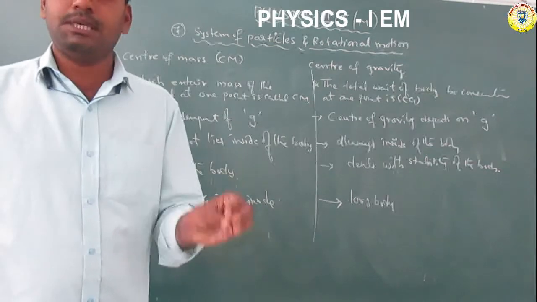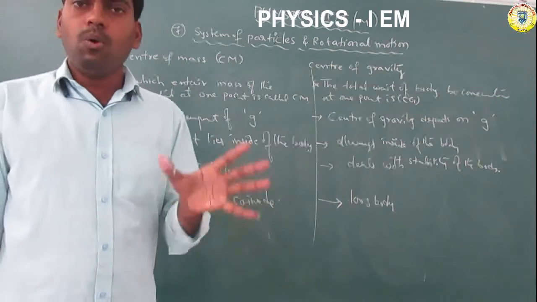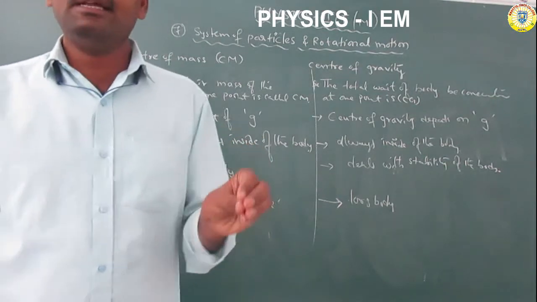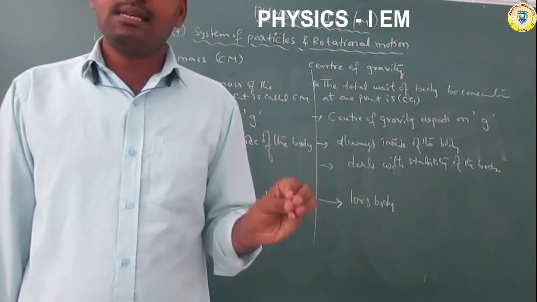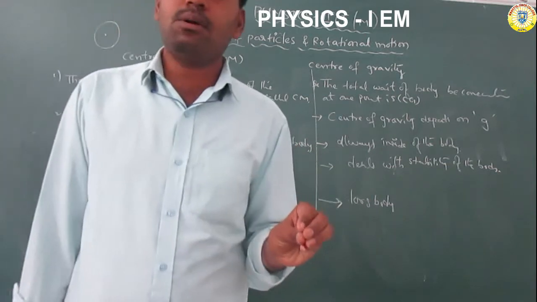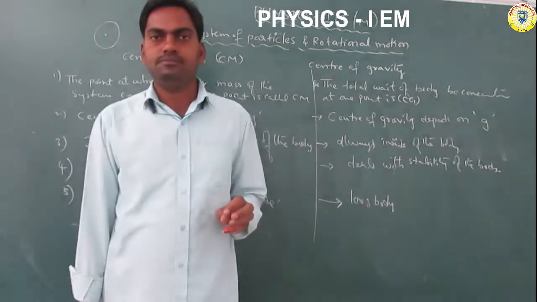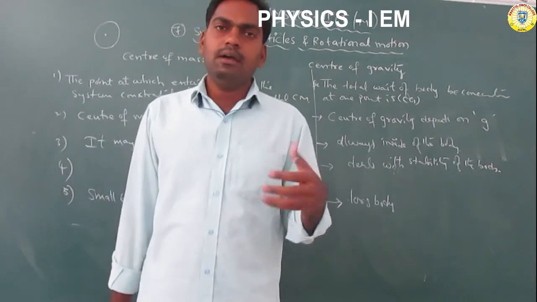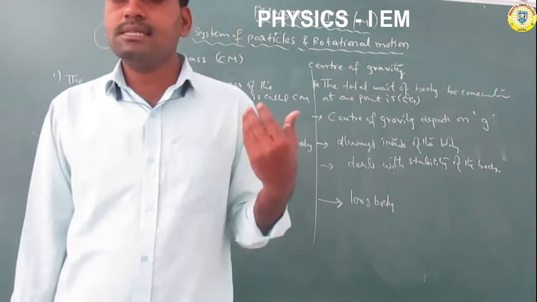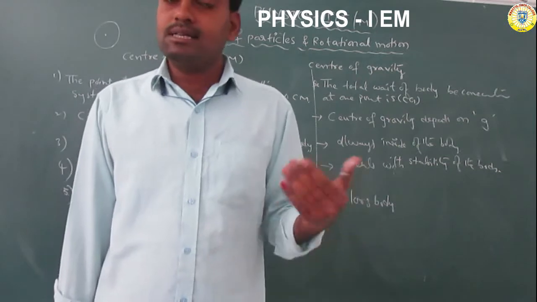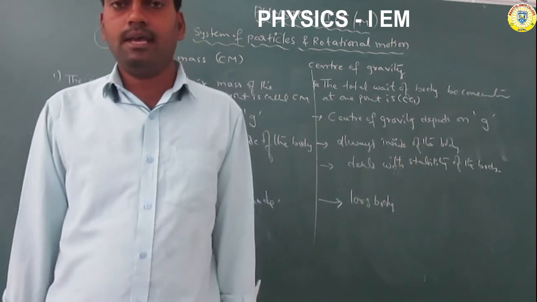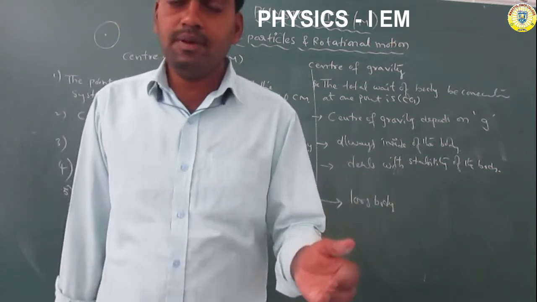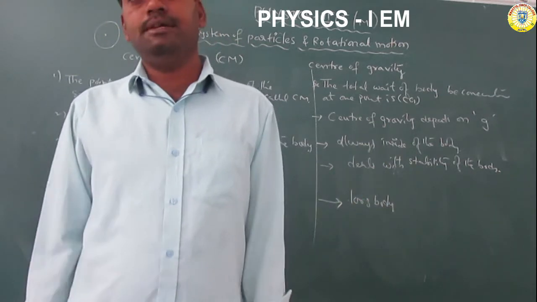Very, very important topic. The whole mass of the body concentrated at one point is called the center of mass. The whole weight of the body concentrated at one point is called the center of gravity. The center of mass is independent of gravity, but the center of gravity depends on gravity.